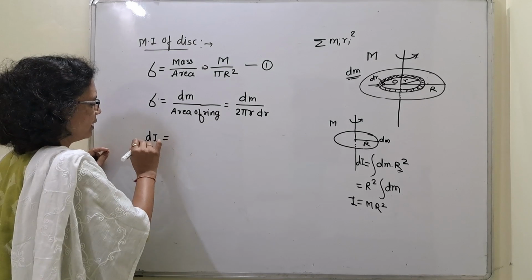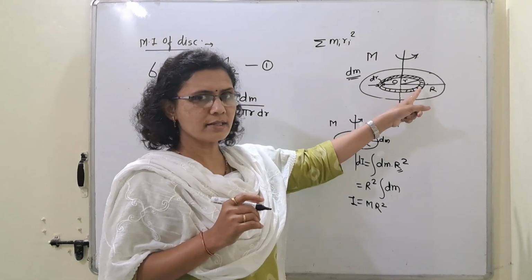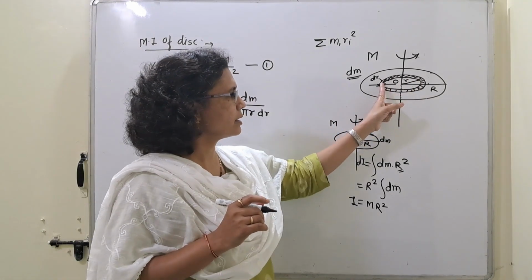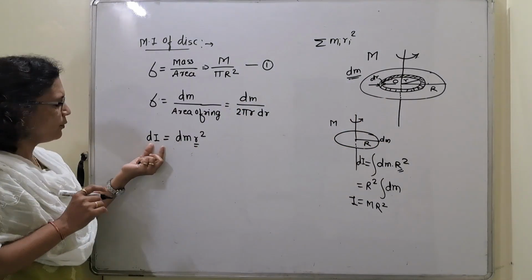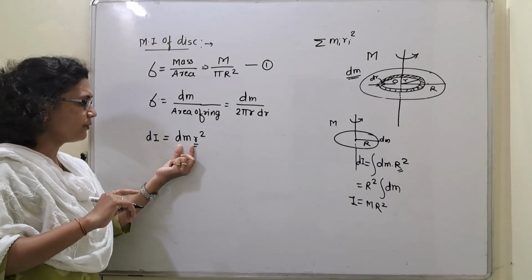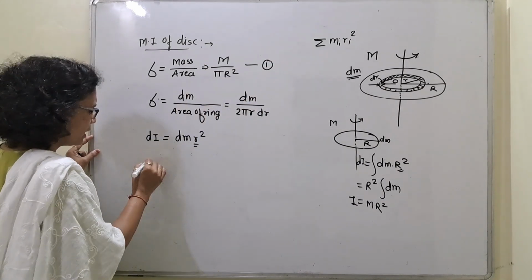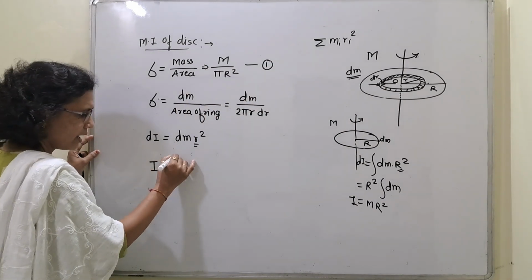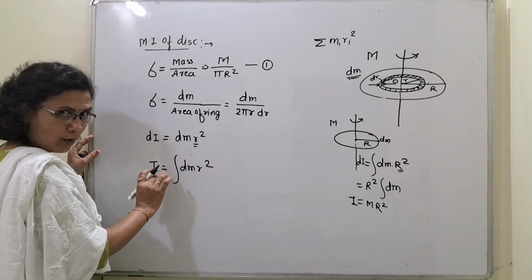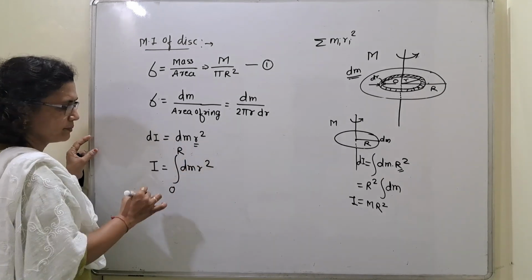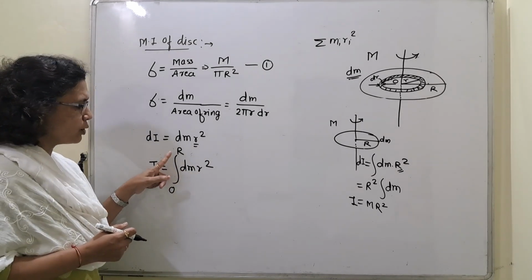Now, let us consider the moment of inertia of that ring as dI. And what will be the formula? That dI will be dm into r square, right? r is the radius. All this mass is distributed at distance r from the axis of rotation. Therefore, the formula for the moment of inertia of the ring is dm into r square. If I want the moment of inertia of that whole disk, if I consider it as I, then I have to integrate this dm into r square from 0 to R. This integration will be from 0 to R.